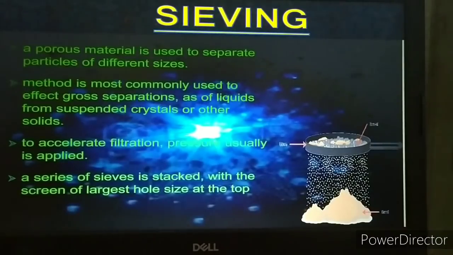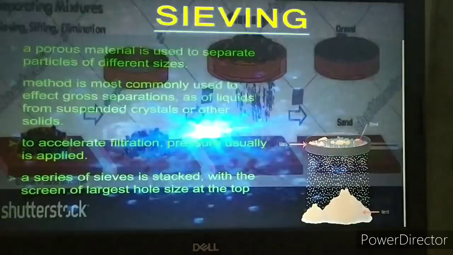It is also used in separating liquids. When the mother is making tea, she uses a sieve so that the tea leaves can be separated from the tea which is prepared. So this is very useful in the method of filtration also. In the method of sieving, a series of sieves can be used, and they may be of different sizes from large size to small size.